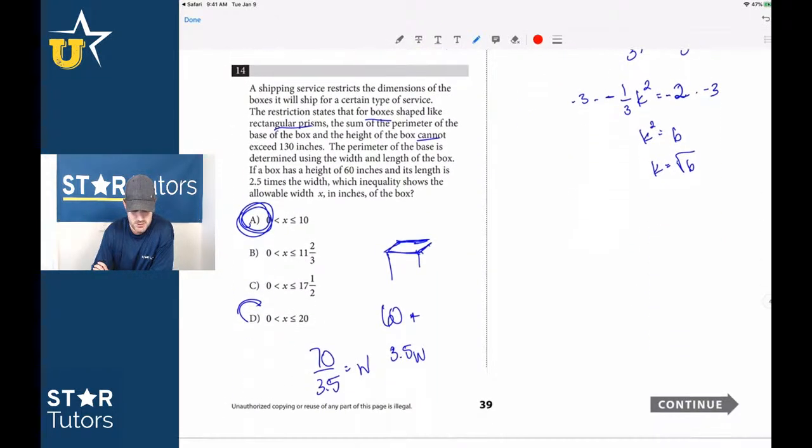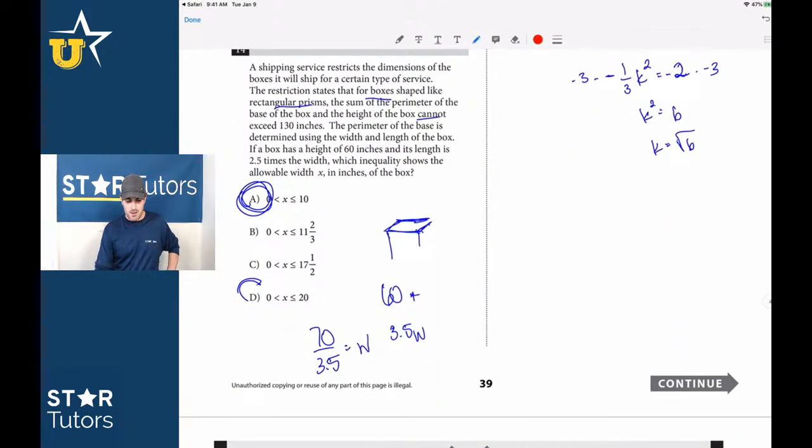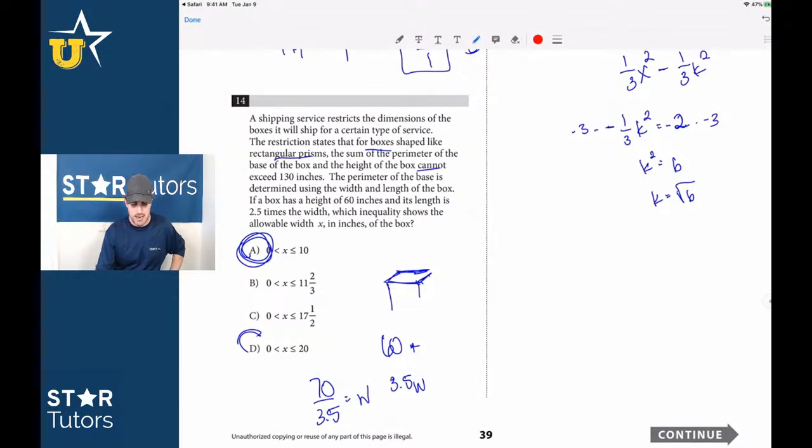So 13 was D, great. 14 was A, and 14 was A because, guys, this was a complete guess, to be honest. First of all, I knew it had to be one of these two, because 70 divided by 3.5 is equal to 20, right? Why would I have gone with 30? Are we looking for something else?